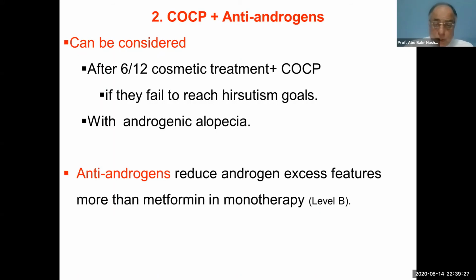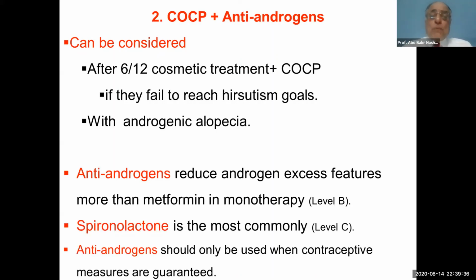Anti-androgen reduces the androgen excess features more than the metformin monotherapy. And the most commonly used is spironolactone. And we should lay stress that when you are using anti-androgen, you should guarantee contraception in this condition.